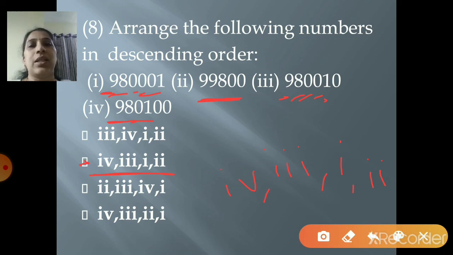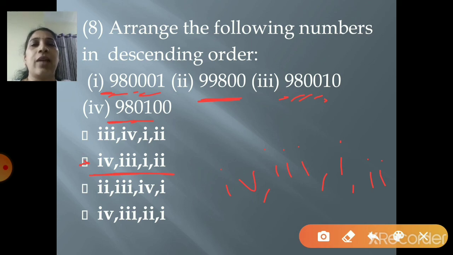Right? So in this way, children, you are going to solve the paper. You can keep a rough paper aside and do whatever rough work you want to do. You can do it over there, and just on the screen also you can select the answer. Right? So don't be in a hurry to just select the answer and submit your paper.